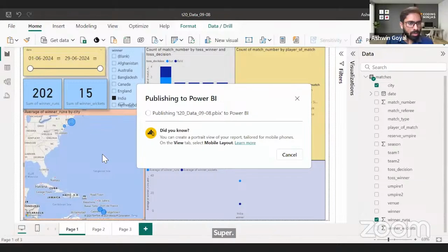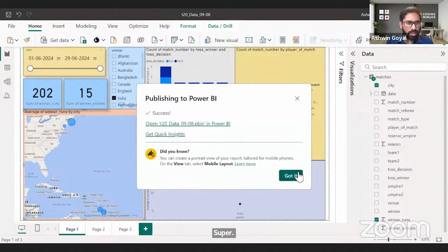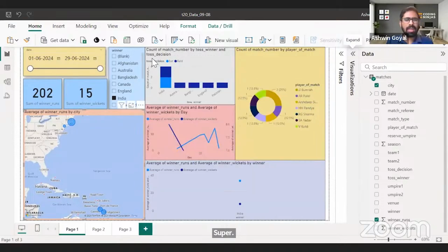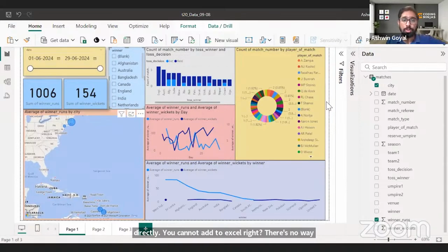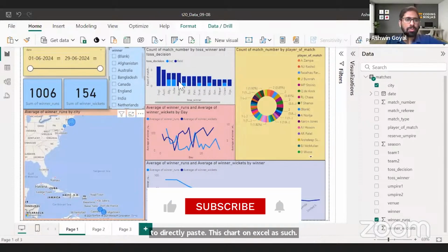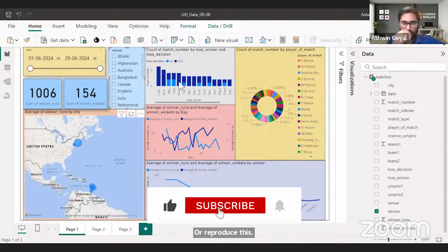Can we add these charts to Excel? In Excel also you have a bunch of charts, but no, this directly you cannot add to Excel, right? There's no way to directly, let's say, paste this chart on Excel as such or reproduce this. You'll have to create it from scratch on Excel.